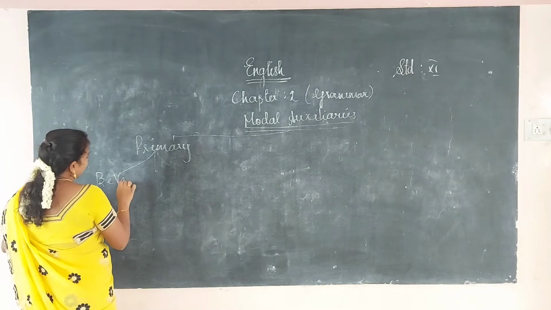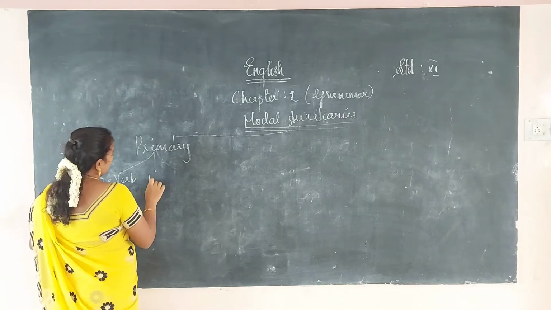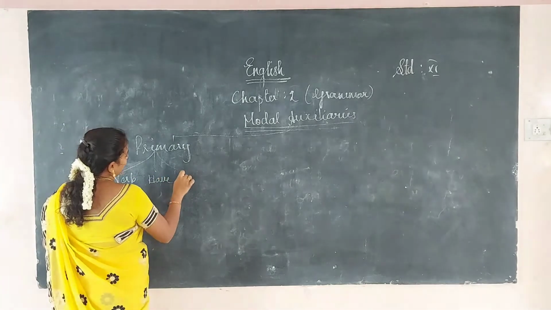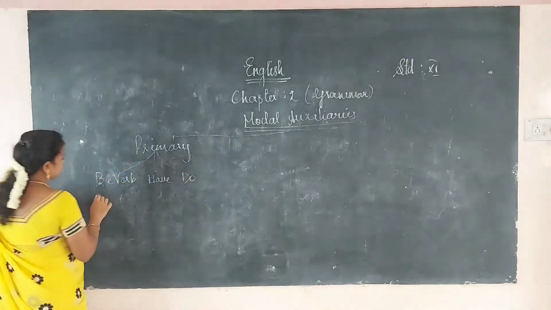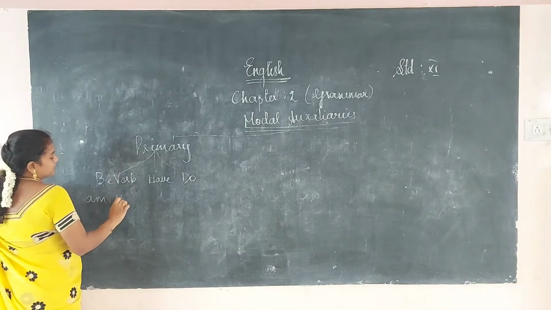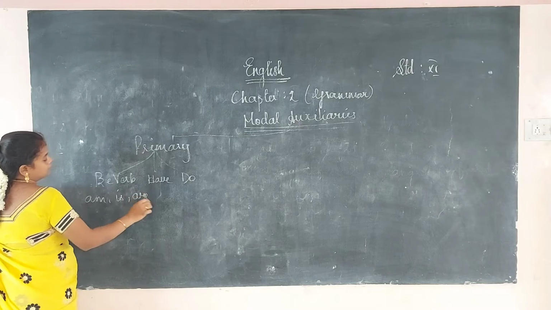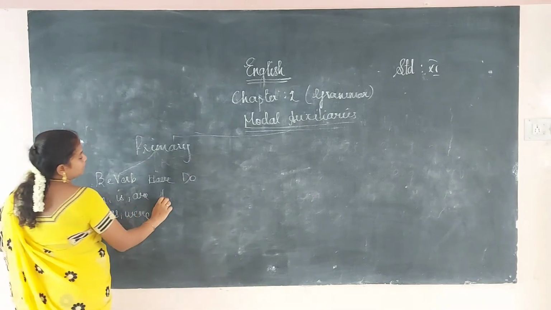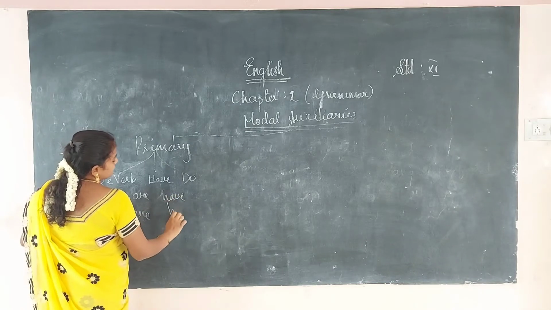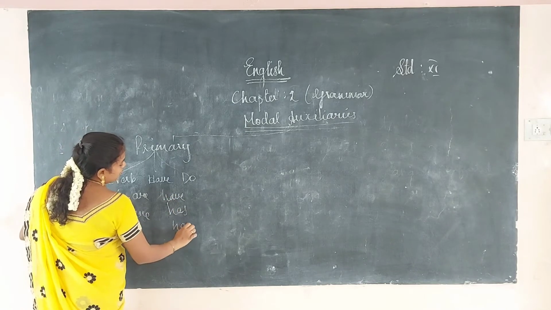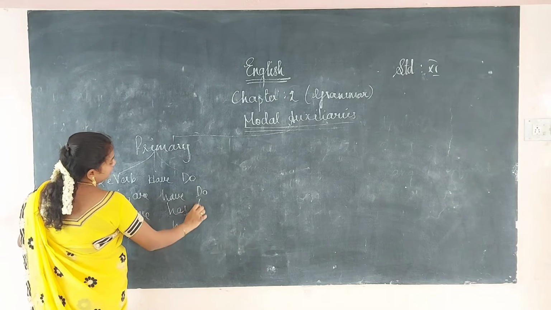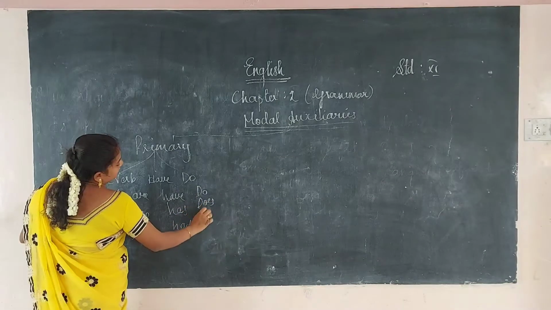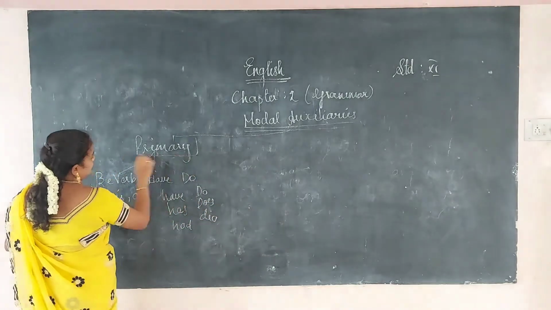You all know very well, in the 10th standard, even in your lower classes, you had studied. Be verbs are am, is, are, was, were. Have verbs are have, has, had. Do verbs are do, does, did. Okay, these are the primary auxiliaries.